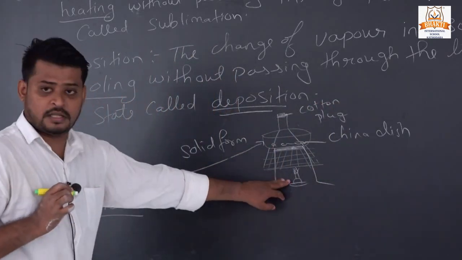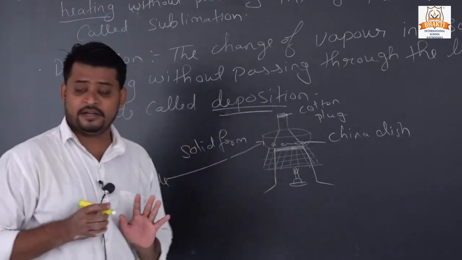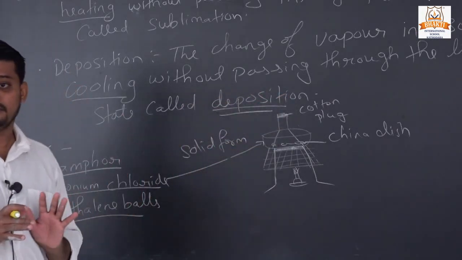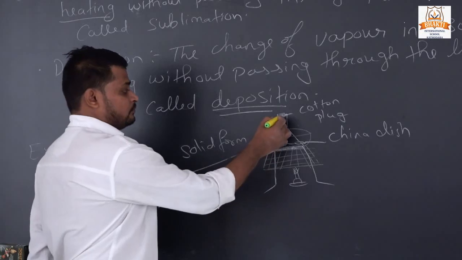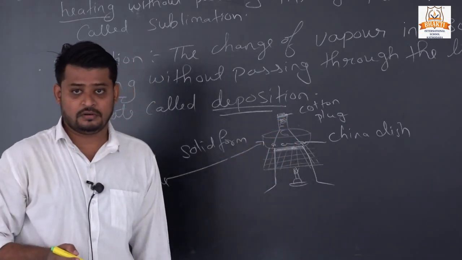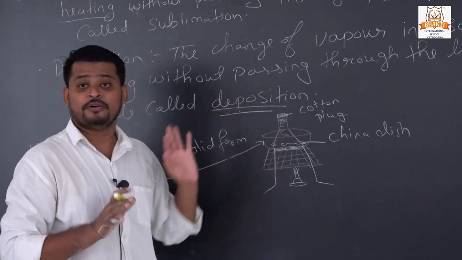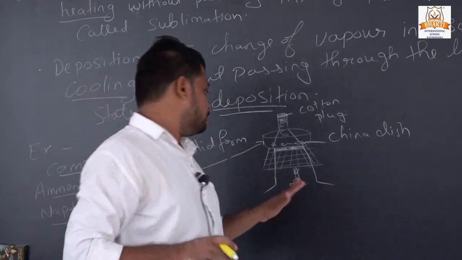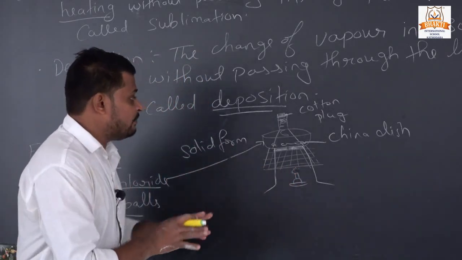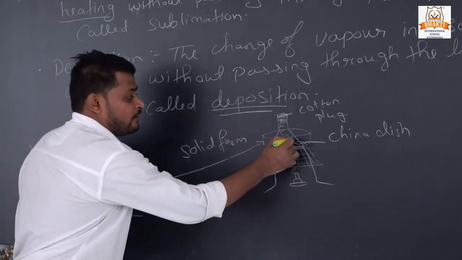Okay, we will burn the burner. Then after some time ammonium chloride will be heated and convert into vapor, and the whole funnel will fill with gases. When we heat, they convert solid into vapor. But when we turn off the burner, then after some time all the vapor again converts into solid form.